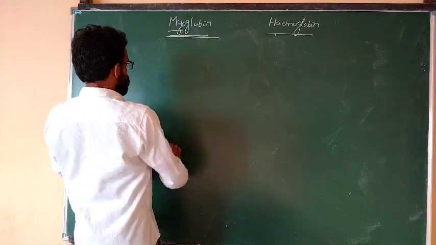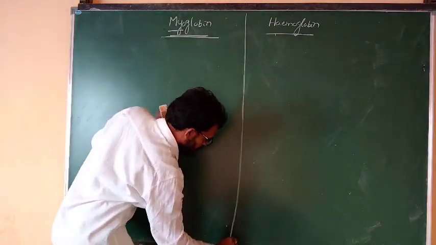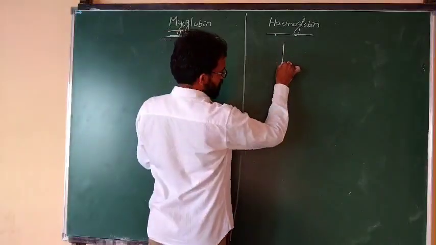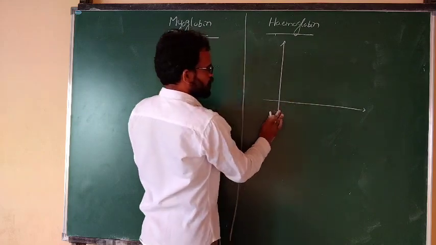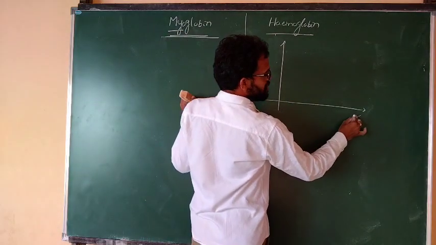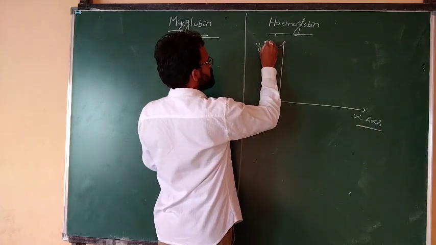If you observe hemoglobin and myoglobin, for example the saturation point of hemoglobin, there is an x-axis and a y-axis.